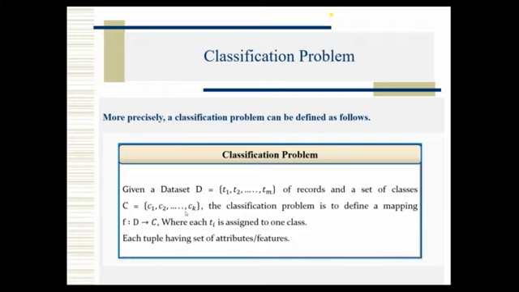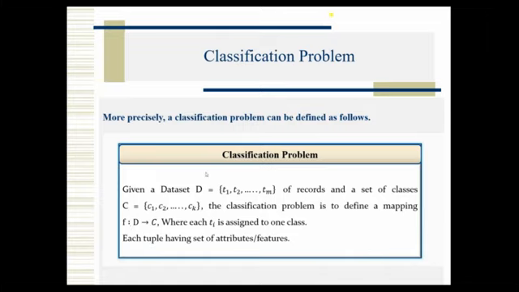So USN, roll number, marks. Now based on this data, or based on the marks, we have to make a class, either first class, second class, etc. So for that we have a class C equal to C1, C2, so on, Ck. So that means we have a data set D and we have a class capital C. Now what does the classification problem deal with? We have to make a function from D to C.